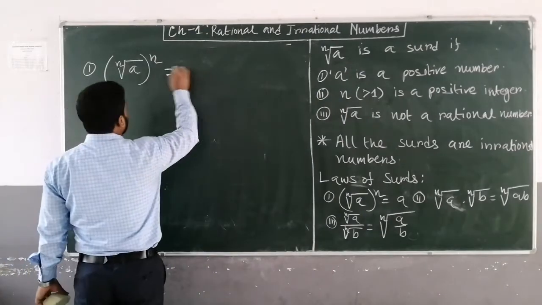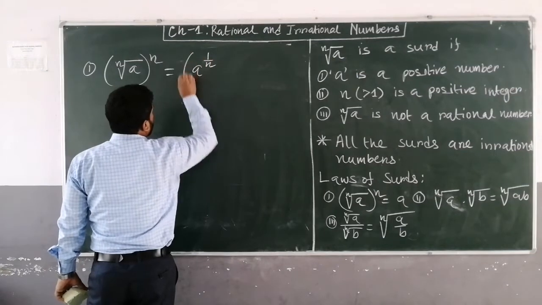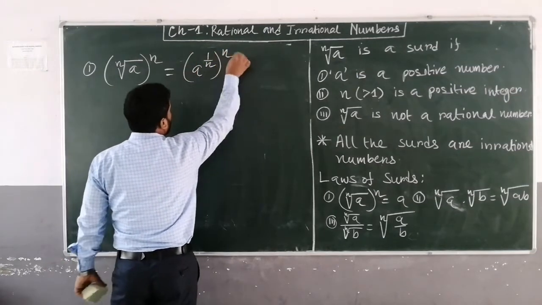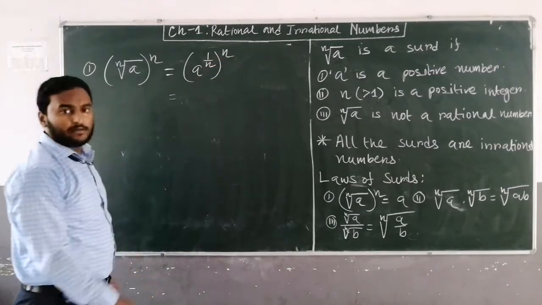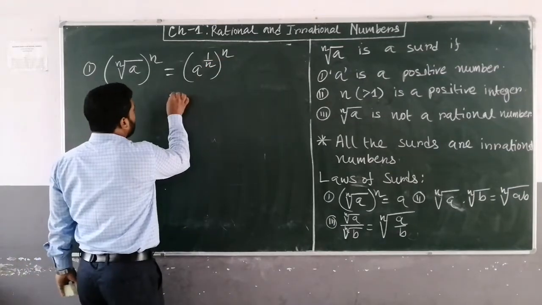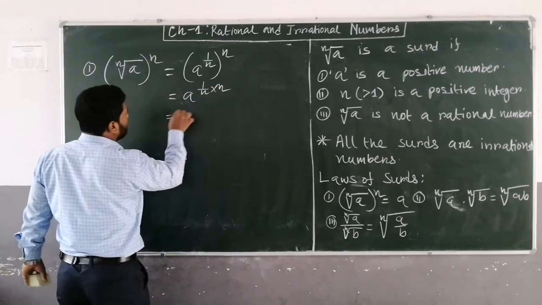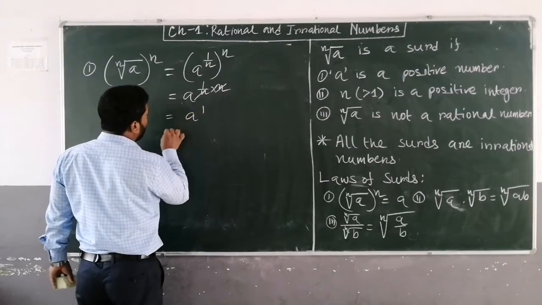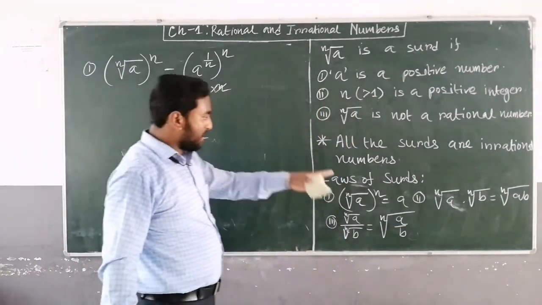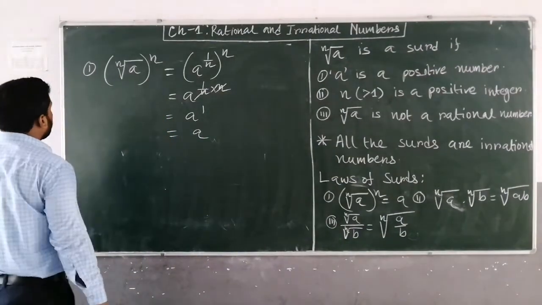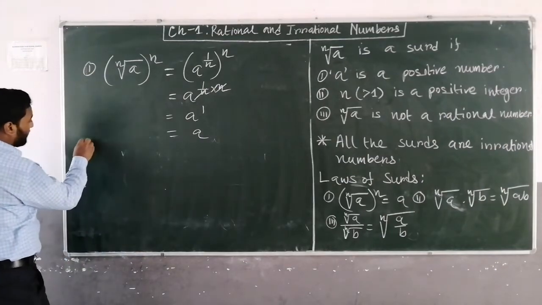Okay. So nth root of a can be written as a to the power 1 upon n, and here to the power n. So this is power to the power, so powers are multiplied. In class 8 we have learned that a to the power 1 upon n multiplied by n. So this is a to the power 1, which means a. So right hand side, that is proved. Okay. So this is the first one. Now come to the second property.